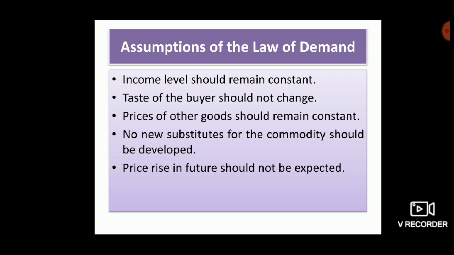If income rises when the price of the commodity in question does not fall, it is quite likely that the demand may increase. Therefore, stability in income is an essential condition for the operation of the law of demand. Otherwise, it does not operate. So, income level should remain constant.